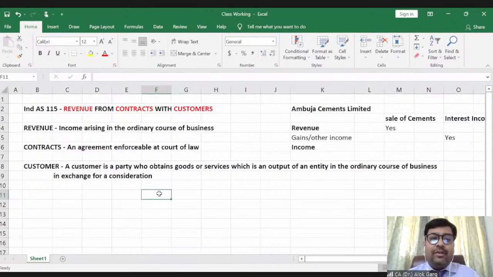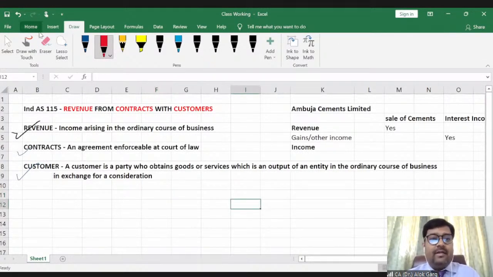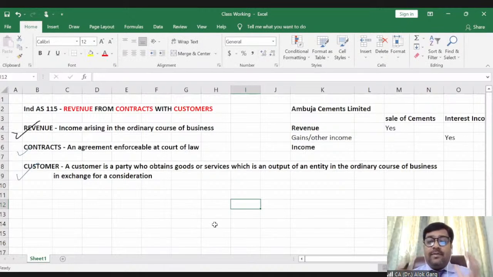So we understood three keywords: revenue, contracts, and customers. For something to fall in this particular standard, there must be a revenue, there must be a contract, and that contract is always with the customers.